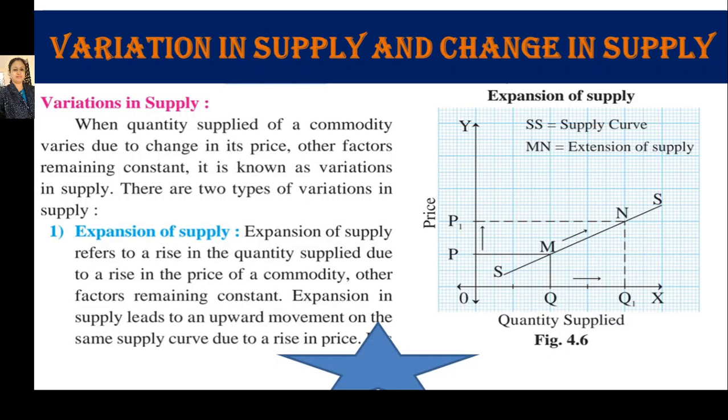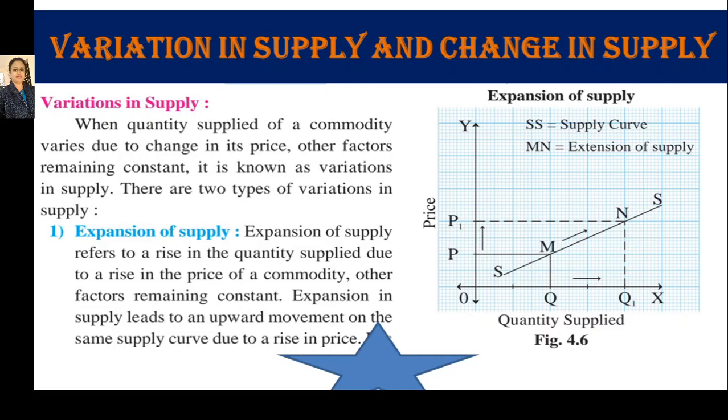Expansion in supply leads to an upward movement on the same supply curve. It explains that the supply curve remains constant and the producer will move from downward to upward direction on the same supply curve. Let's see in the figure. On the y-axis we have price and on the x-axis we have quantity supplied. Producer is producing and selling OQ amount of commodity at OP price.